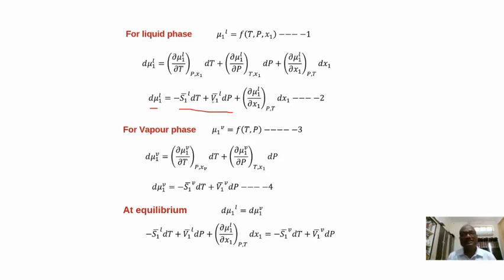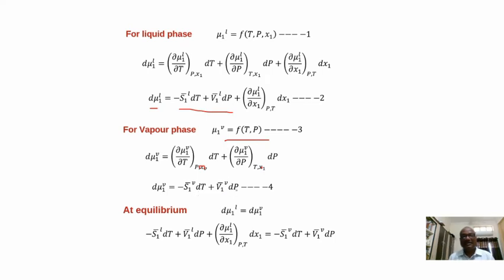Similarly, this part is the partial molar volume V1 bar into dP. For the vapor phase, this is the function, and we are doing partial differentiation. So d mu1 for the vapor phase is equal to dou mu1 by dou T at constant pressure into dT, and dou mu1 by dou P at constant temperature into dP. But these terms are nothing but the partial molar entropy and partial molar volume of the vapor.